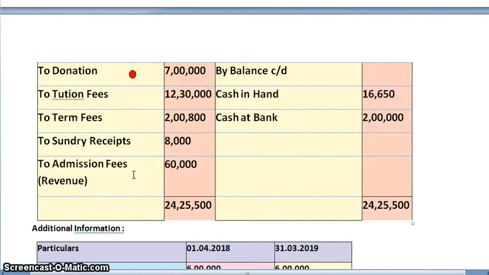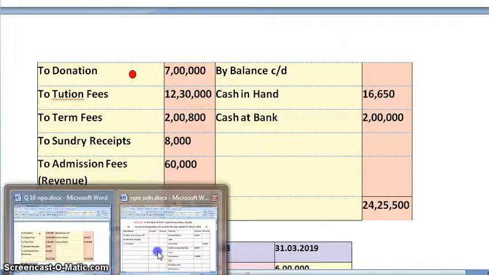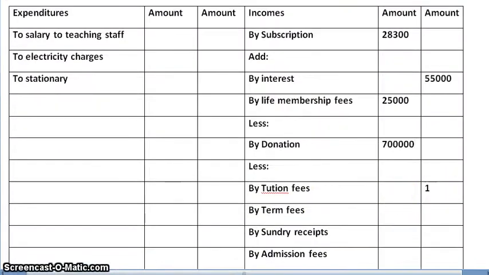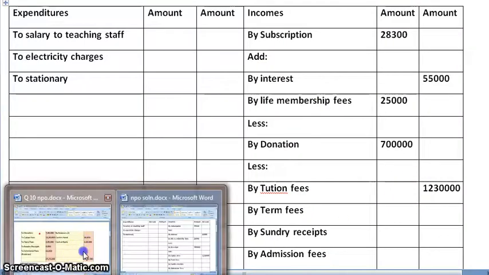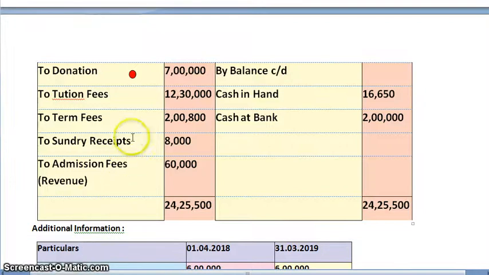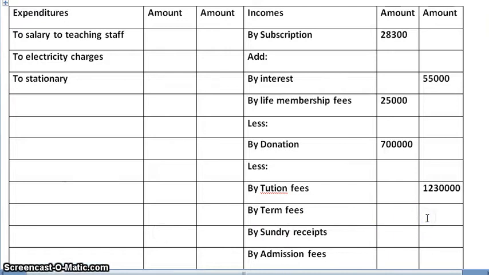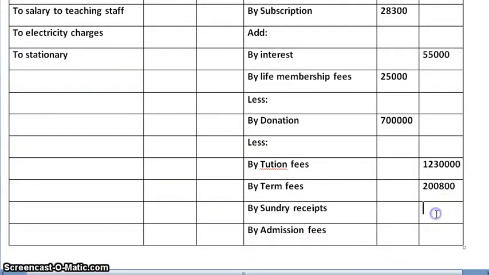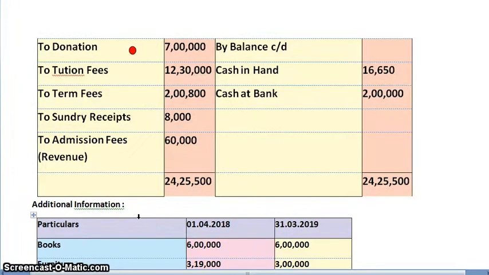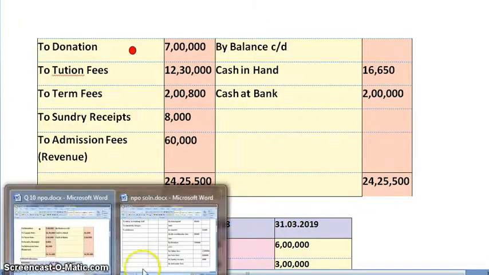After that, tuition fees 12,30,000, income side. No adjustment is there, so directly I will be writing in the outer column. Next, term fees 2,08,000, income side. Next, sundry receipts 8,000, again income side. Next, admission fees 60,000, again income.